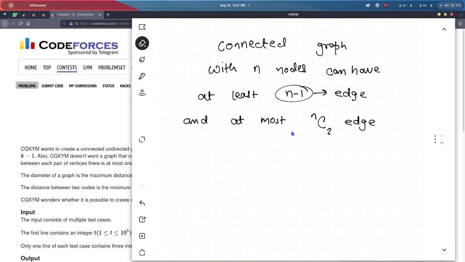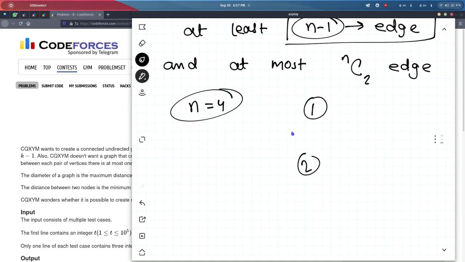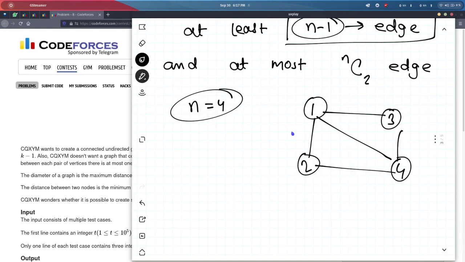If I create a graph which has less than n minus 1 edges, then the graph would not be connected. For example, let me take n equals 4. Then the nodes can be like this: 1 2 3 4. No matter how you try to make the graph, you will have to make at least 3 edges, 1 2 3. Then only the graph will be connected, or else it will be disconnected. And at most it can have nC2 edges, because I can make an edge between any two nodes given from n nodes. So this will be nC2.